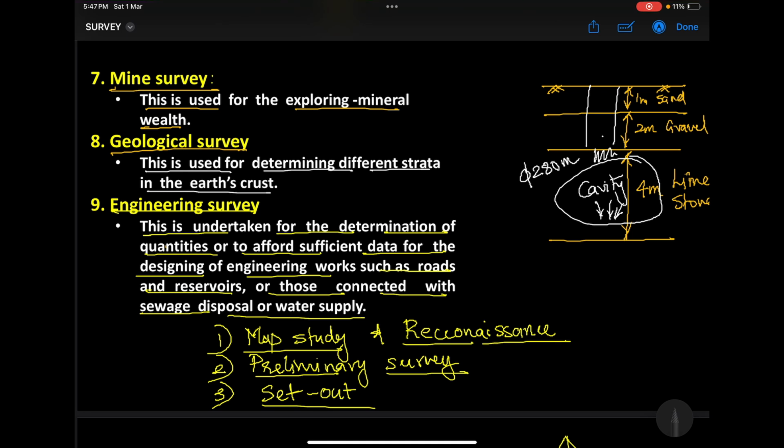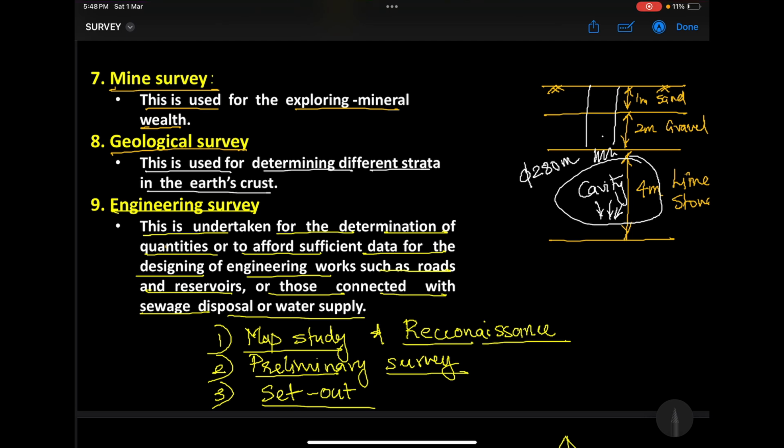After 1 month, when the rain stopped and they came back to this particular site, what they found is a big cavity of 280 meter diameter. The top surface of this limestone got washed away. It was dissolved by the water. That is known as leaching. It got dissolved and taken away by the water, and it exposed a cavity of 280 meter diameter. So without knowing this, if you build any construction on top of this, the cavity will collapse and the entire building will go down. That is the problem. Understand?